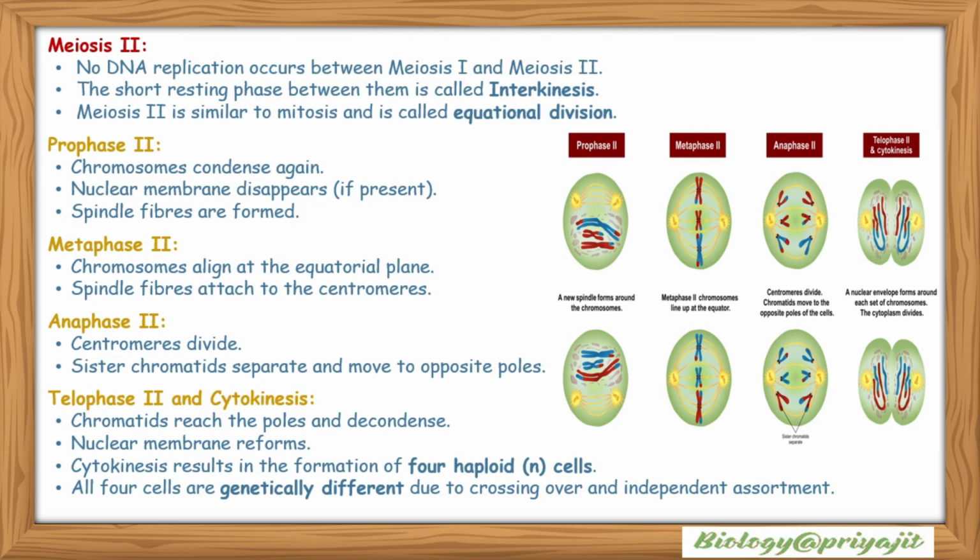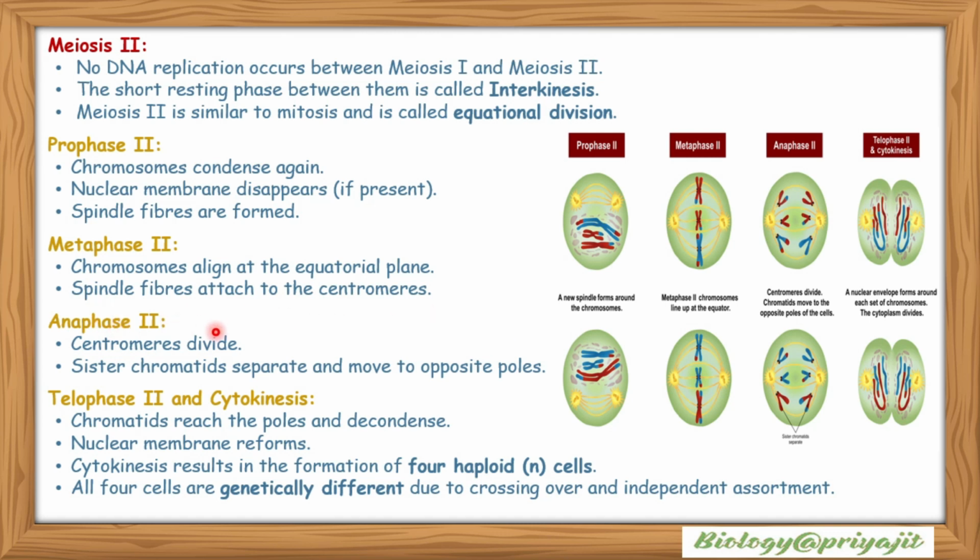Now meiosis 2. No DNA replication occurs between meiosis 1 and meiosis 2. The short resting phase between meiosis 1 and meiosis 2 is called interkinesis. Meiosis 2 is similar to mitosis and is called equational division. Prophase 2: during prophase 2, chromosomes condense again. The nuclear membrane then disappears, if present. Spindle fibers are formed. Metaphase 2: chromosomes align at the equatorial plane, and spindle fibers attach to the centromere.